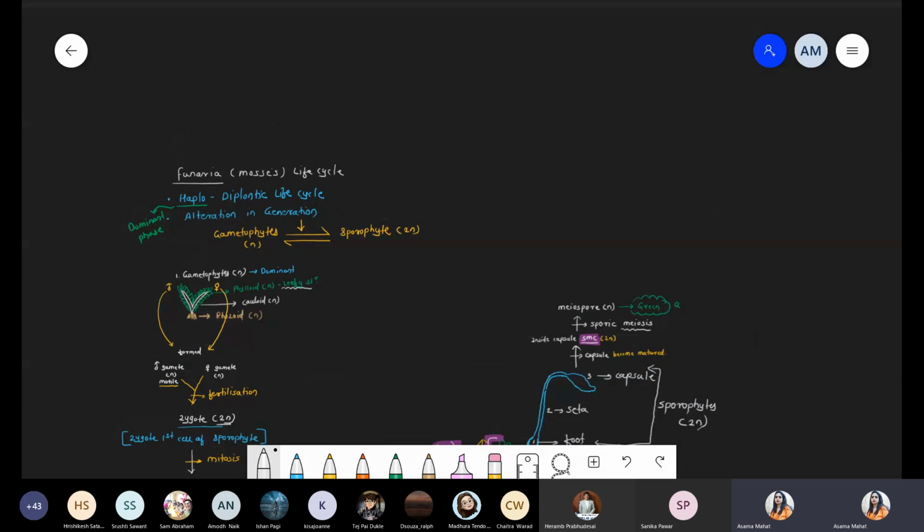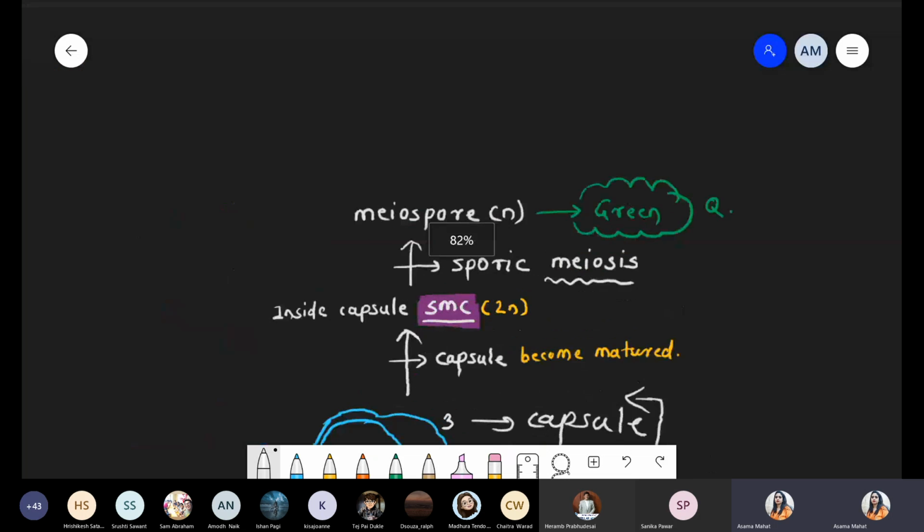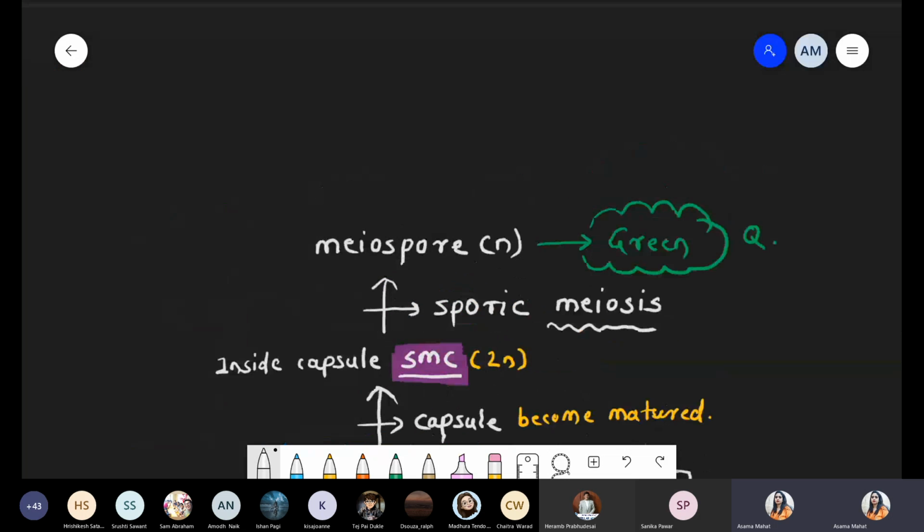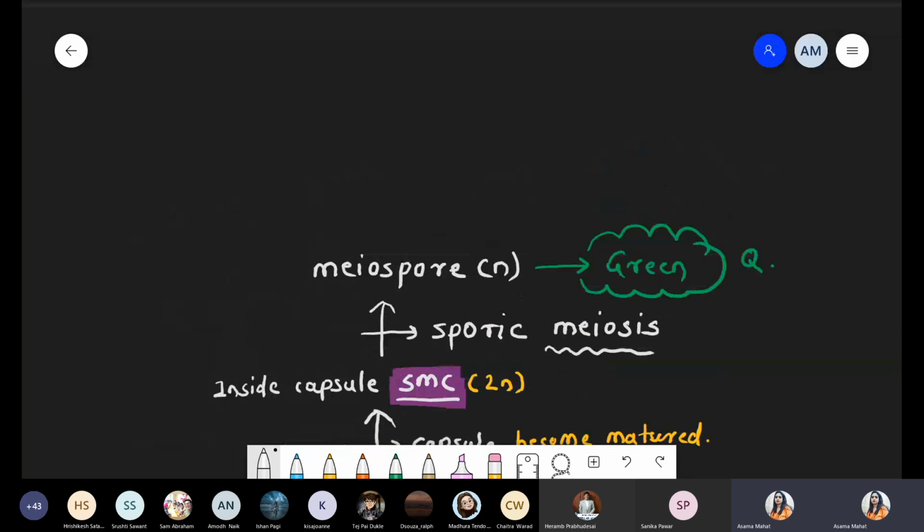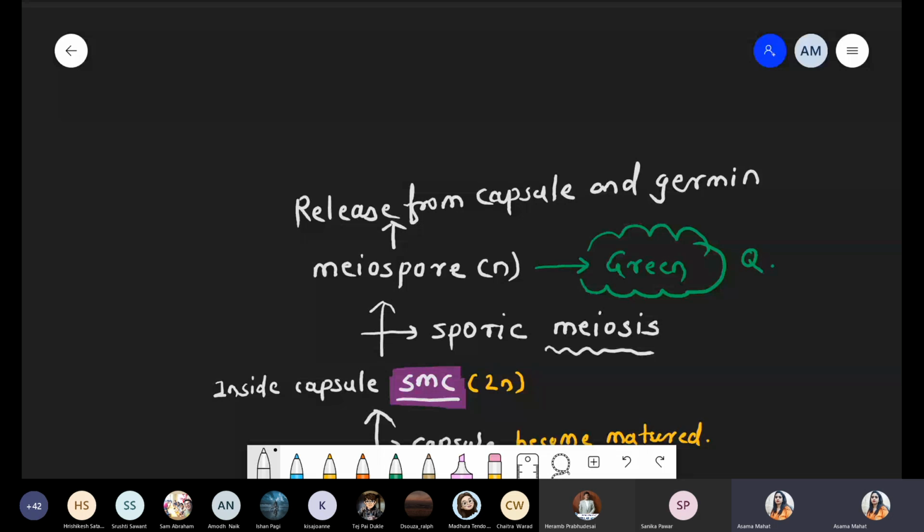Okay, चलो. So now back to pavilion, we are talking about spore mother cell undergo the sporic meiosis. They produce the green meiospore. Now next step, this meiospore release from capsule. This meiospore release from the capsule and undergo the process of germination.